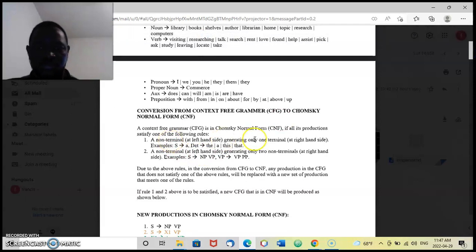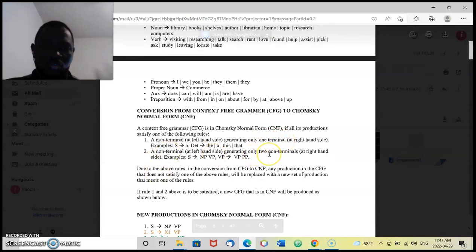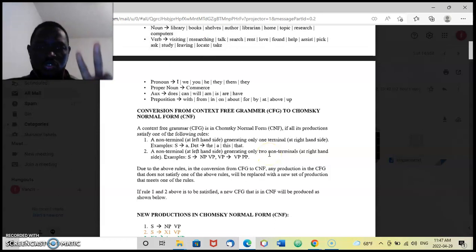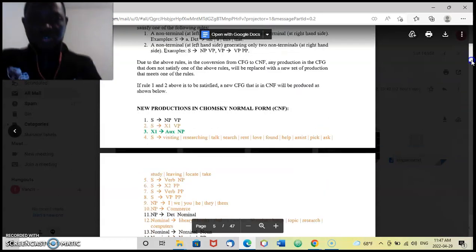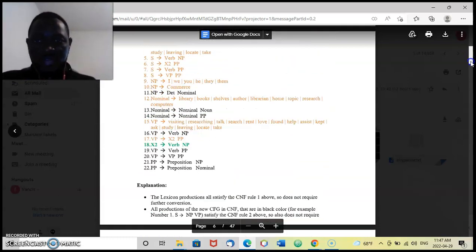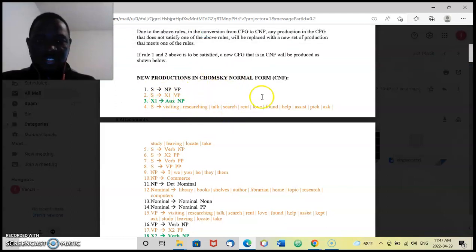A non-terminal generating one terminal on the right-hand side, or a non-terminal generating two non-terminals on the right-hand side. This is how we were able to create this new CFG in CNF.